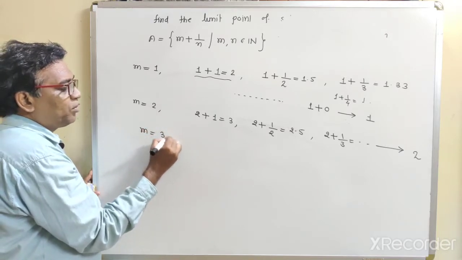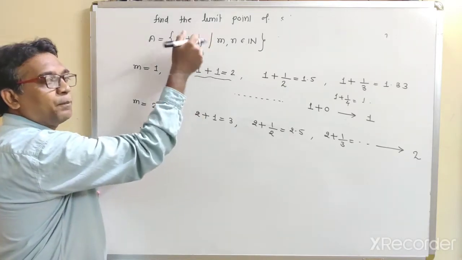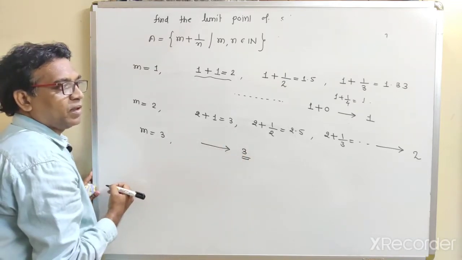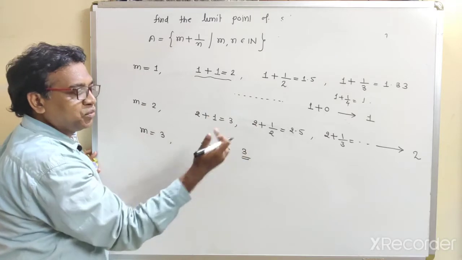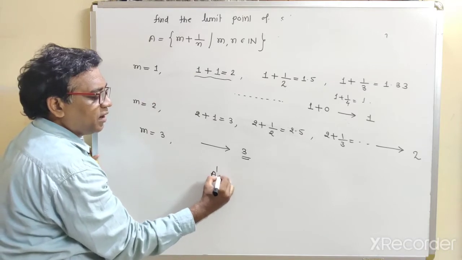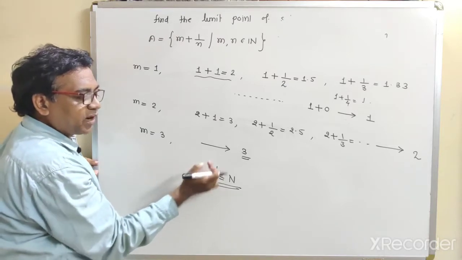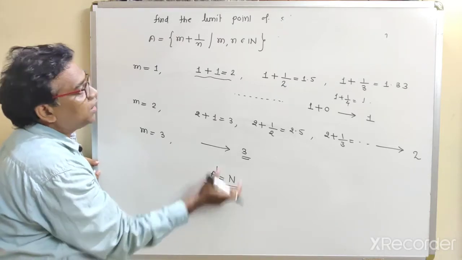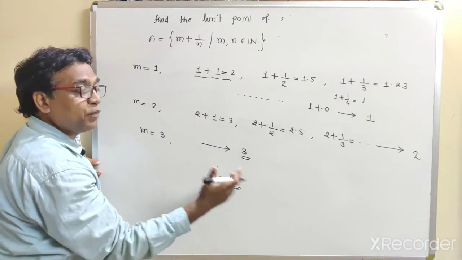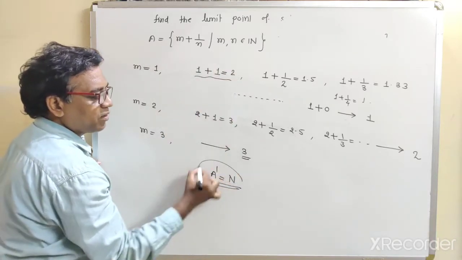If we fix m equal to 3, then if we vary n up to infinity, this approaches towards the limit 3. So what are the limit points for this set? 1, 2, 3, 4, 5, 6, all the natural numbers. A dash means the set of all limit points, that is the notation for limit points. The limit points will be 1, 2, 3, 4, 5, 6, 7 up to infinity. These are called the natural numbers. So the limit points for this set are nothing but all the natural numbers.